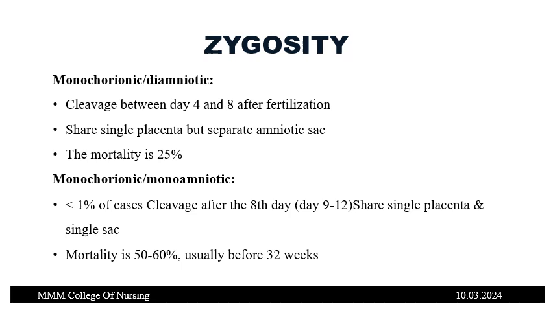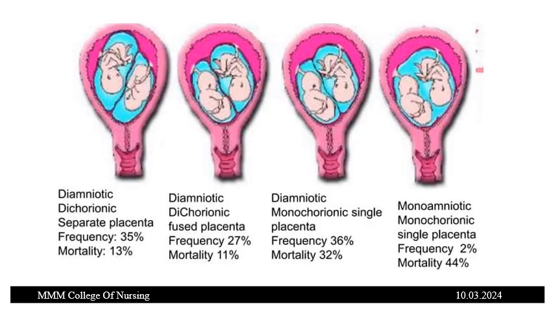Whereas in monochorionic and monoamniotic, these are the two layers which surround the fetuses. Both fetuses are there, but they have a single amnion and a single chorion. This occurs in less than 1% of cases, where the cleavage occurs after the 8th day, at 9 to 12 days. They will have a single placenta and a single sac. The mortality rate is 50 to 60%, usually before 32 weeks.